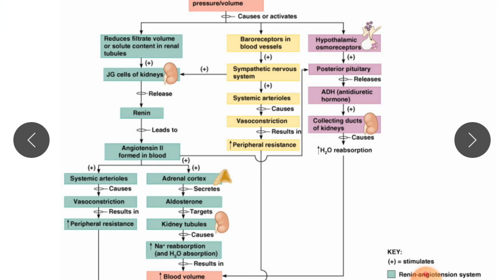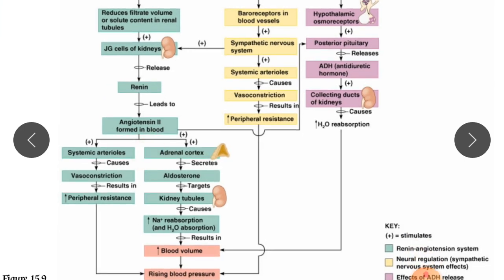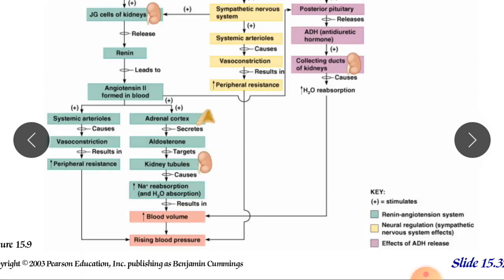Once it forms angiotensin 2, the systemic arterioles will be constricted, due to which the peripheral resistance increases, and finally there is a rise in blood pressure.